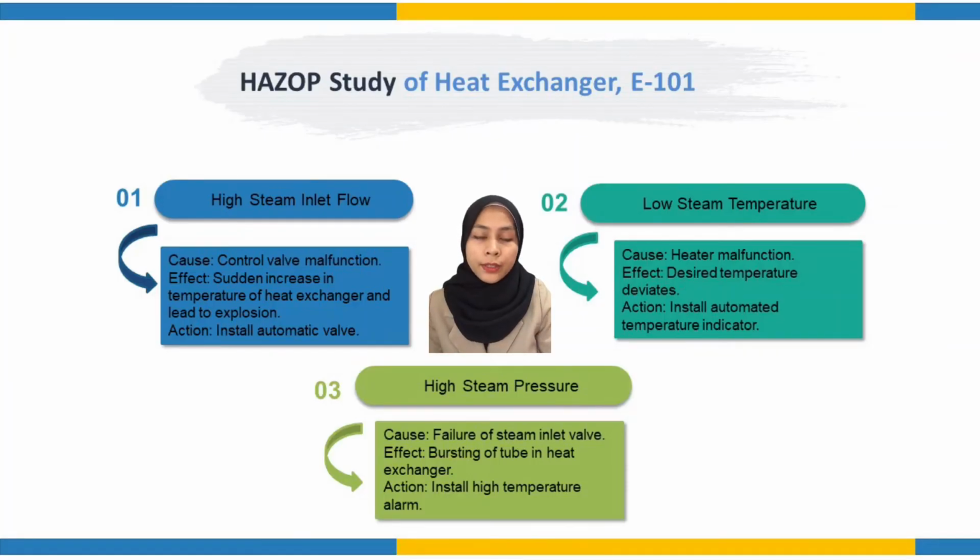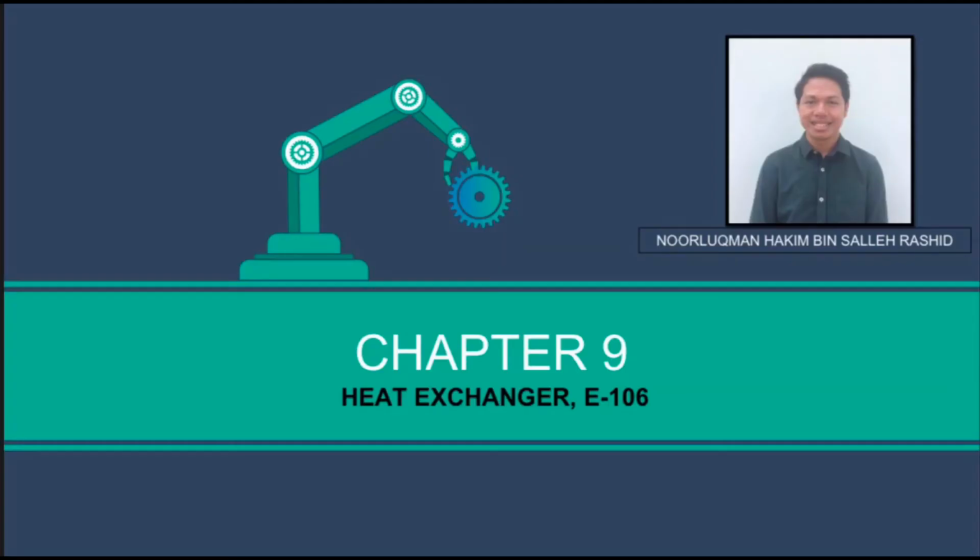Next, I will explain the hazard study for heat exchanger E101. First, if there is high steam inlet flow, it will lead to a sudden increase in temperature and explosion. This can be overcome by installing an automatic valve. Second, in a situation where low steam temperature is applied, the possible consequence would be that the desired temperature deviates. Hence, an automated temperature indicator should be installed. Lastly, high pressure steam will lead to bursting of the tube due to failure of the steam inlet valve. This can be overcome by installing a high temperature alarm.